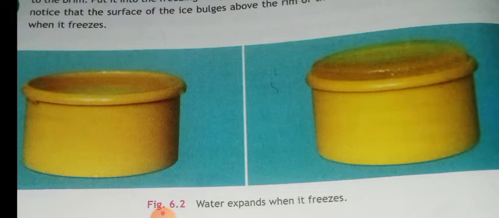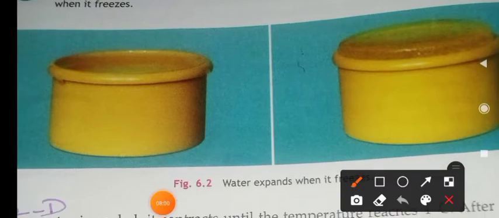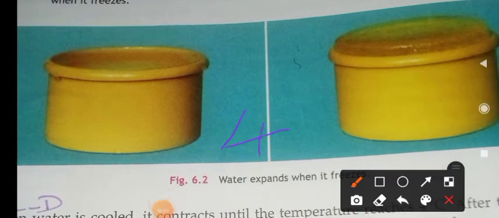Normally, all liquids when they are cooled will contract, isn't it? But water will contract only up to 4 degrees Celsius. After that it will start to expand. And this behavior is known as anomalous expansion of water.